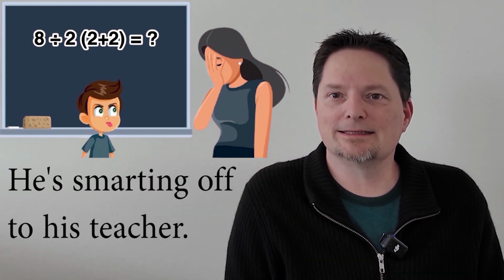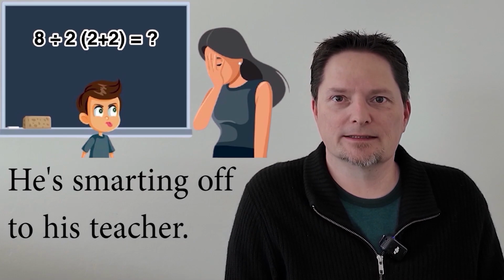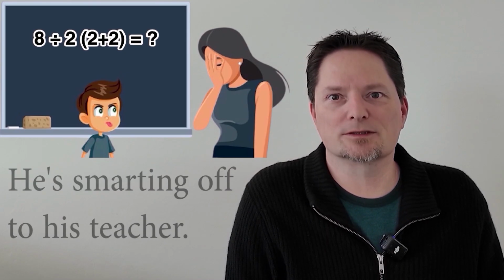Let's practice in the continuous form, smarting. He's smarting off to his teacher. Smarting off. Again, the T changes to a fast D. He is, contraction, he's. He's smarting off to his teacher. I can't believe it. He's a smart Aleck.